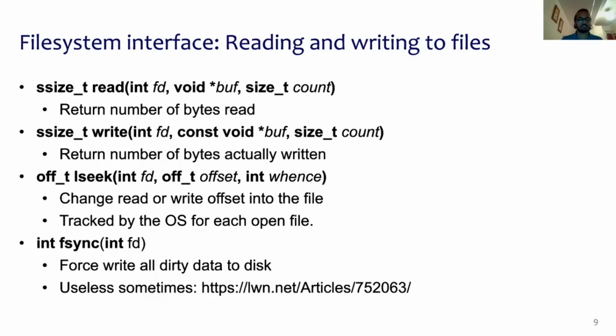And we have other system calls such as the lseek call, which is used to change the read or write offset into the file. Again, this offset is tracked by the OS for every open file. And finally, we have the fsync system call, which forces all dirty data to be written to the disk. This system call is sometimes unreliable, as it doesn't perform as required, and there's a lot of debate, especially by developers of Postgres. You can take a look at that debate by following the link shown here.